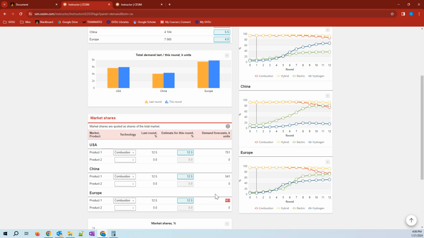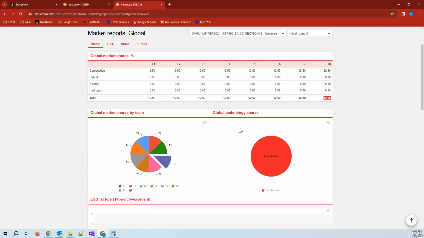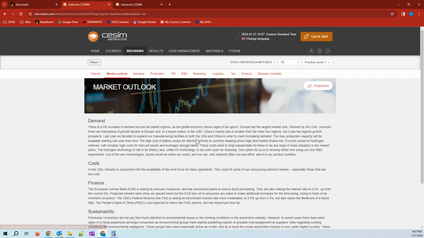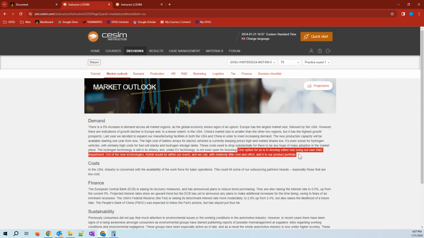Now, here is the issue. Here is the challenge. Before I was made the CEO of the company, the entire US market was a combustion based market. But the outlook is saying that it is possible for some companies to develop hybrid cars and sell hybrid cars.